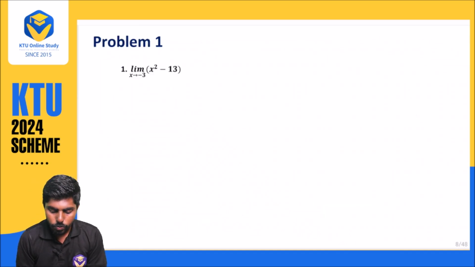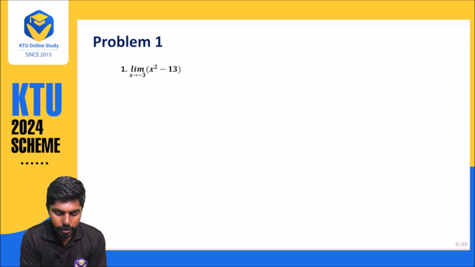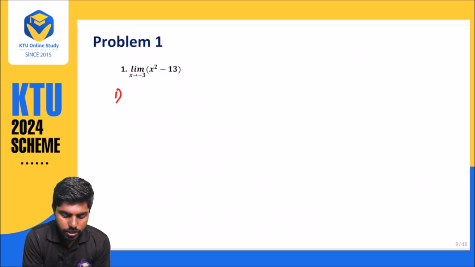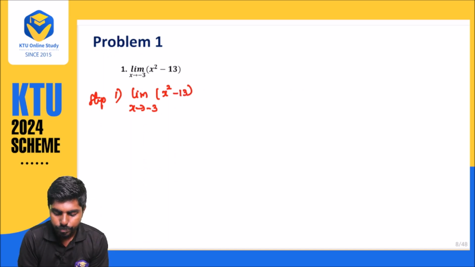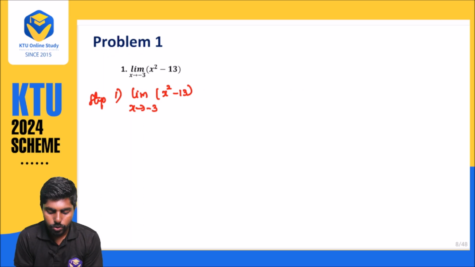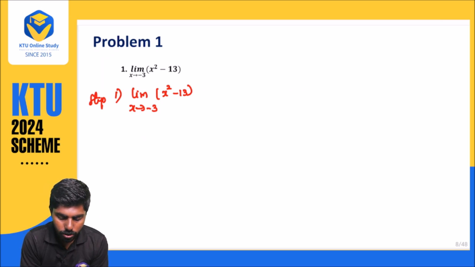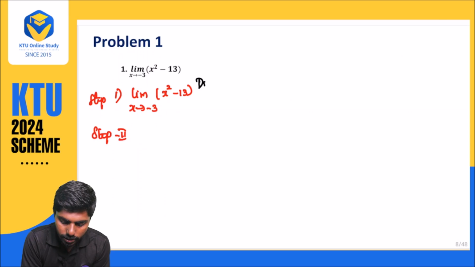Problem number 1, what have they given? Limit, step number 1, write the limit: limit x approaches minus 3 of f of x equal to x square minus 13. Step number 2: this is nothing but the difference rule.